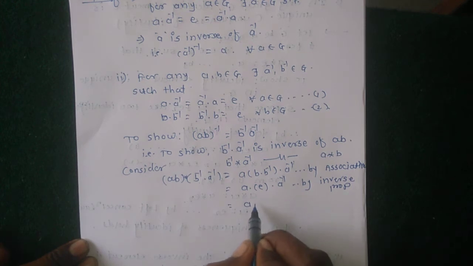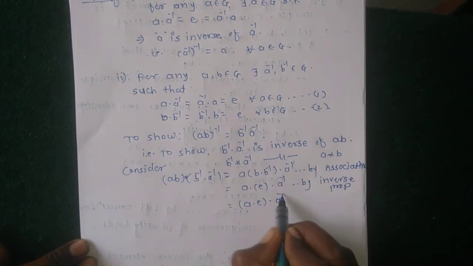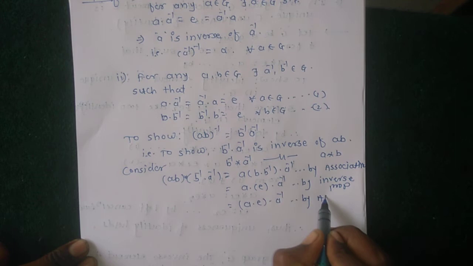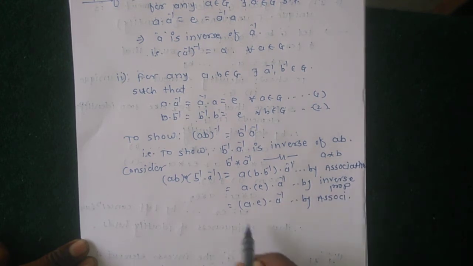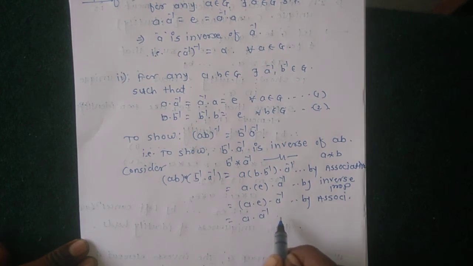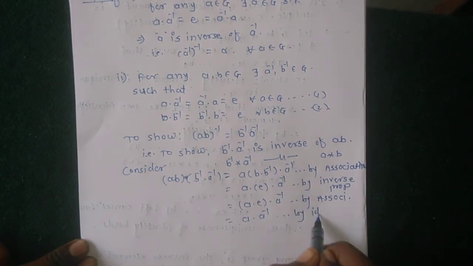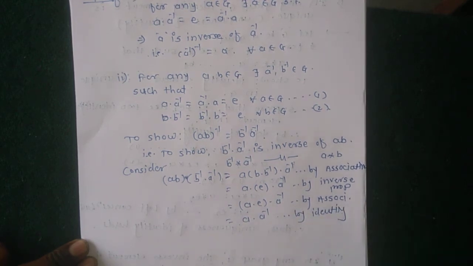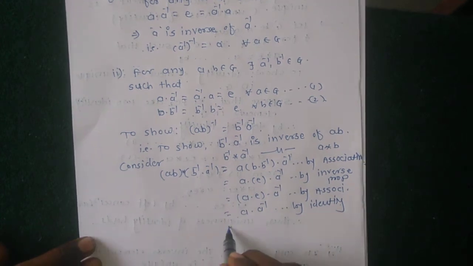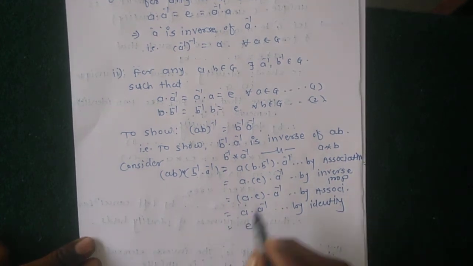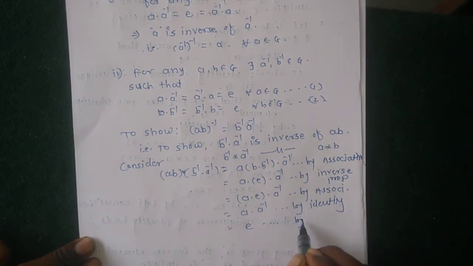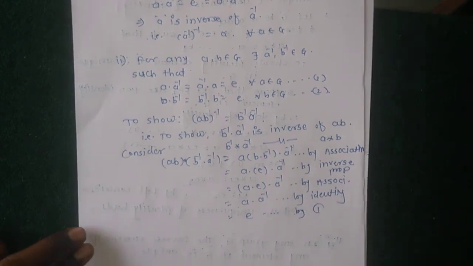Again using A into E into A inverse by associativity, A into E is A itself into A inverse by identity, and therefore A into A inverse equal to identity, from 1 by 1.